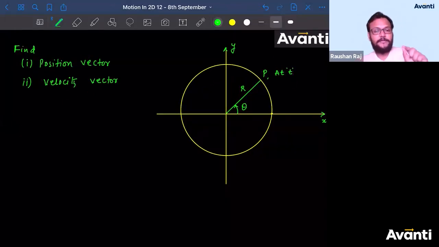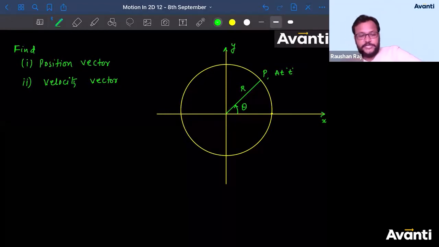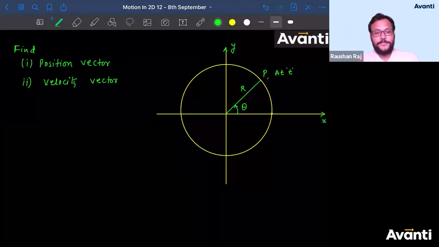See, when I'm writing position vector only, which position I'm talking about? Linear or angular? Tell me, guys. This is important. If I'm asking you to find position vector, whether I'm asking you linear position or the angular position. If nothing is mentioned, only position, velocity or something is given to you like this, that means we are talking about linear only. Okay? If I'll ask you the angular, I'll specify it. If I don't specify it, consider linear only. So if I'm writing what is the position vector, that means I'm asking you what is the linear position vector of the particle at time t.